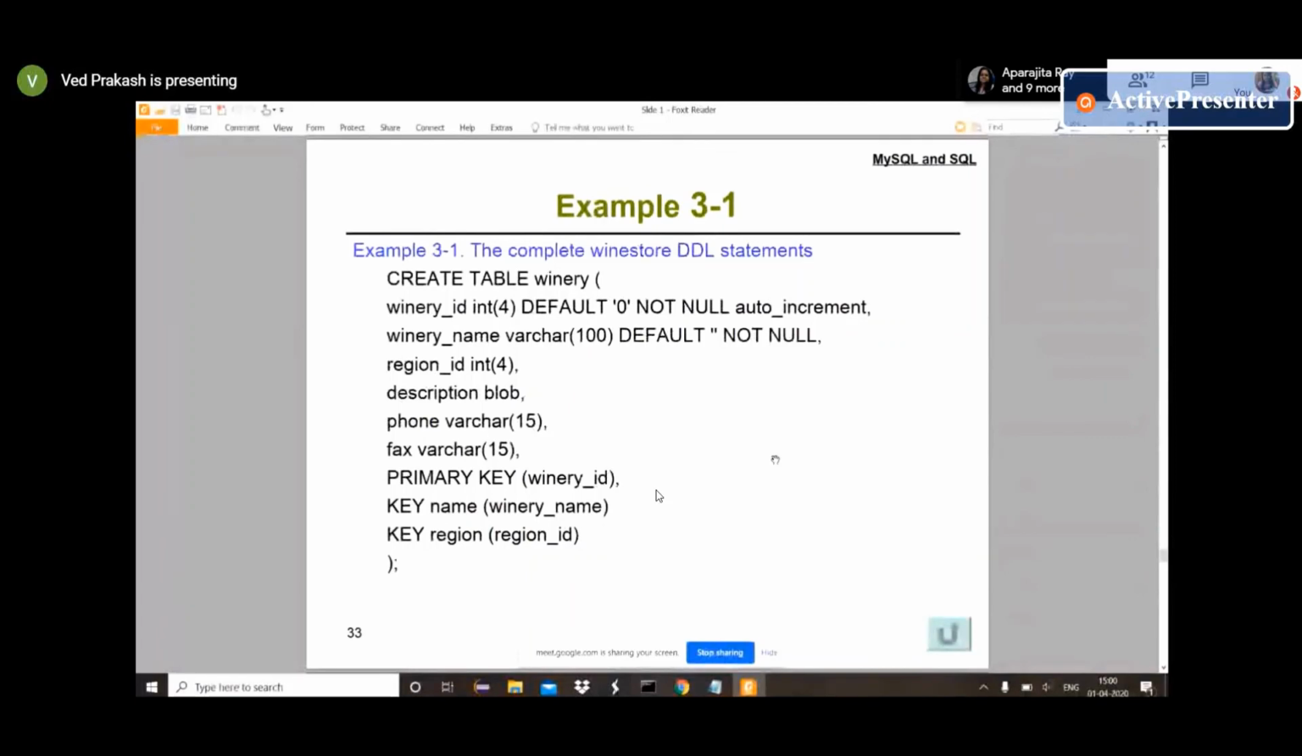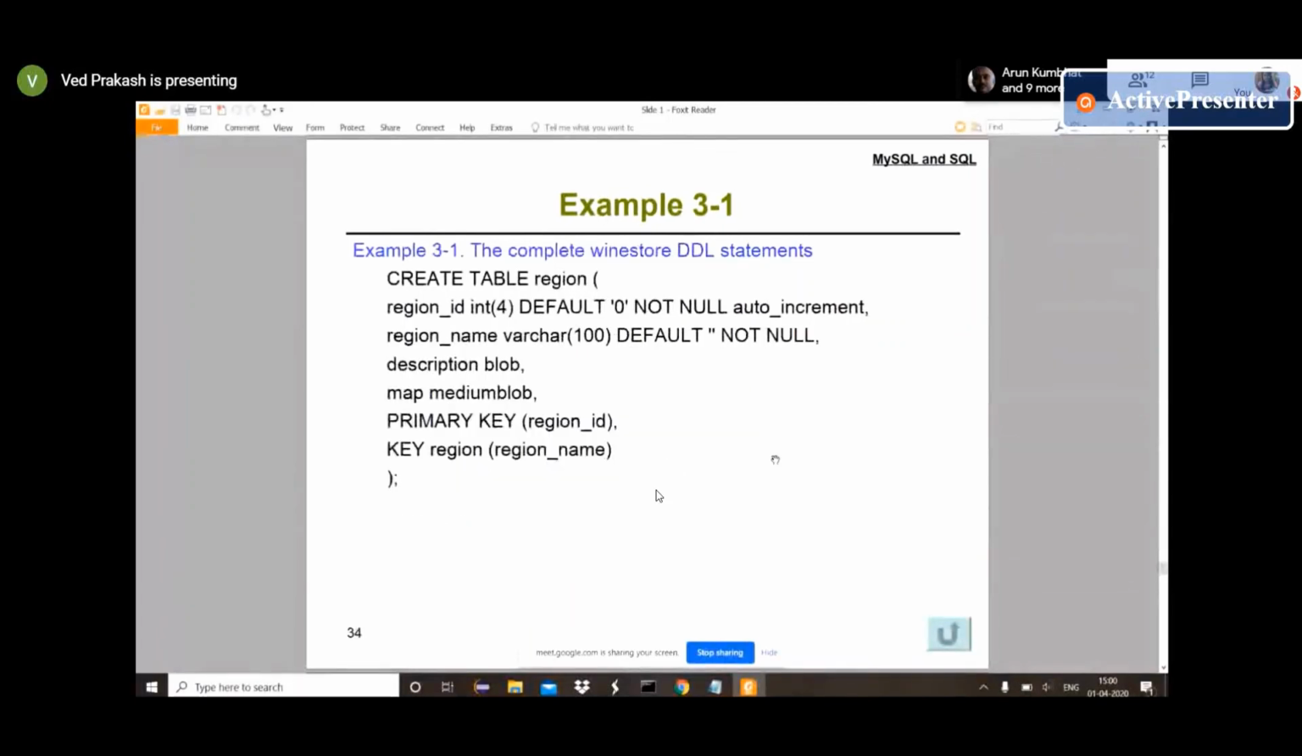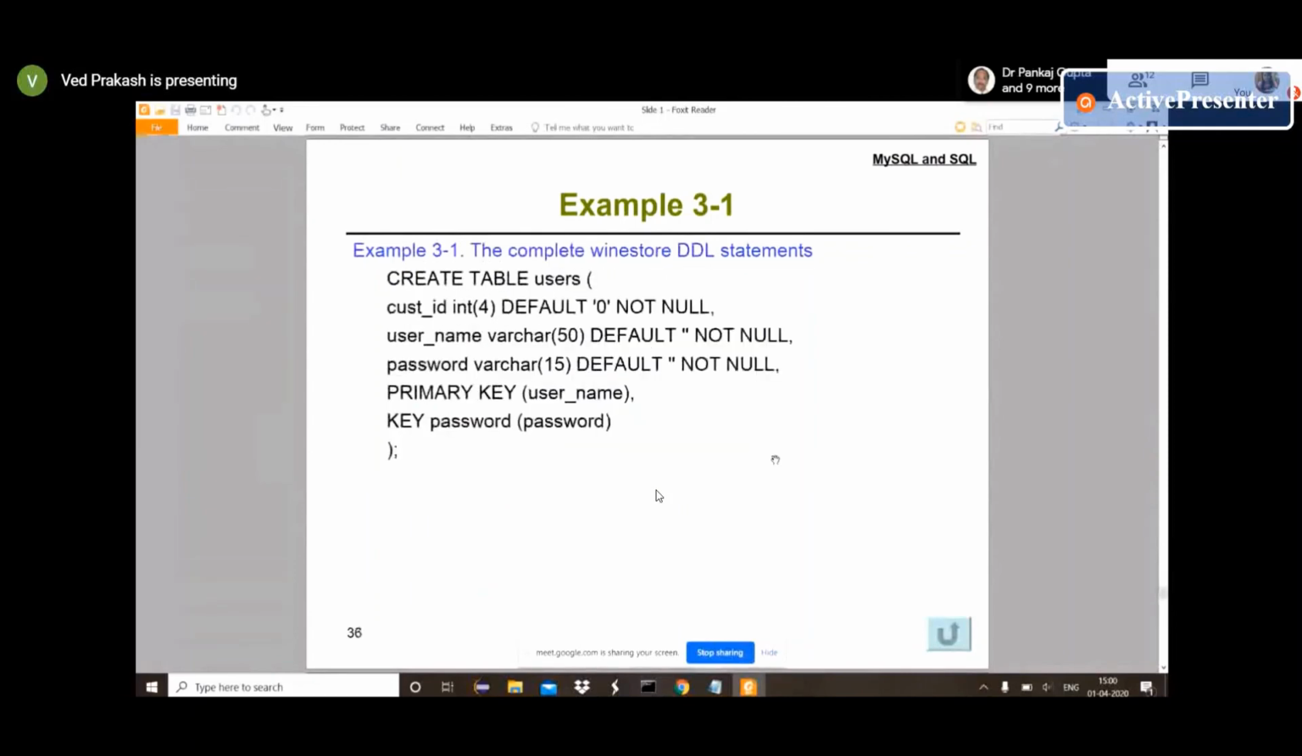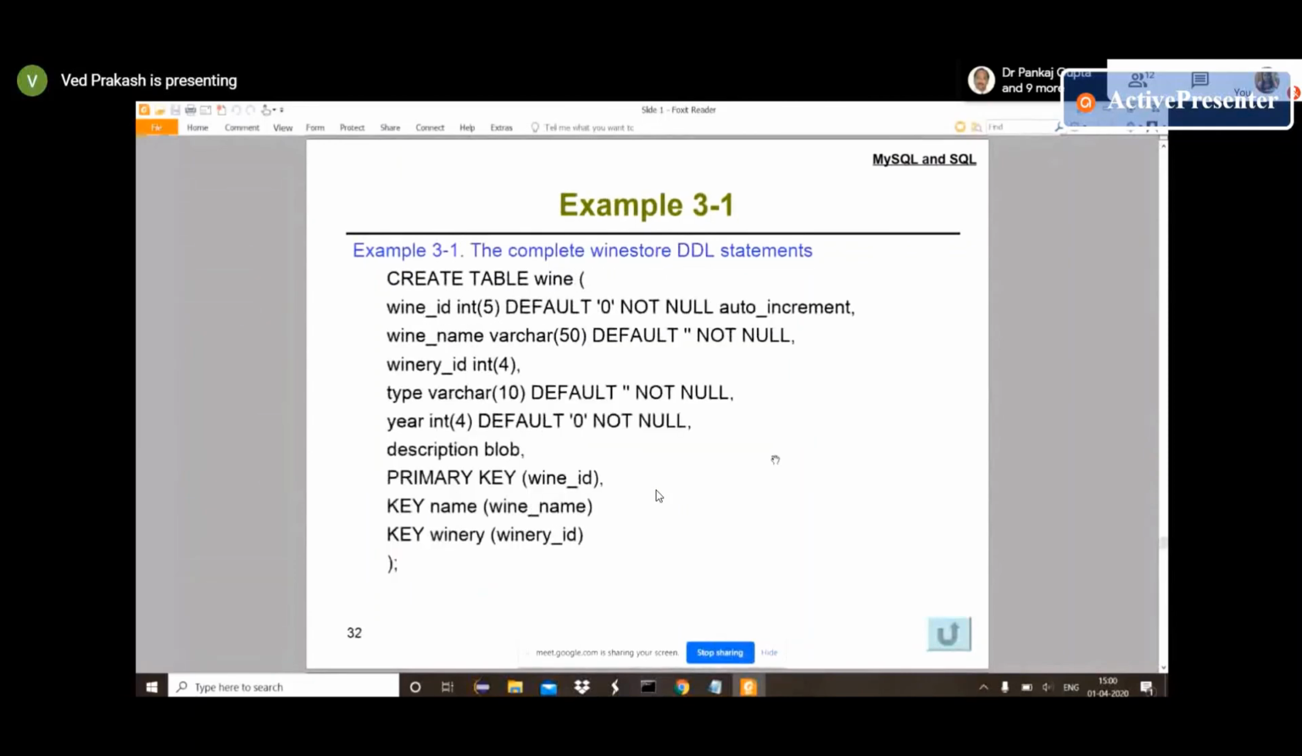So that's all. Now I have to attend one meeting, so that's all for today. Any question, any doubt? Kriti, Apurva, Raghav?